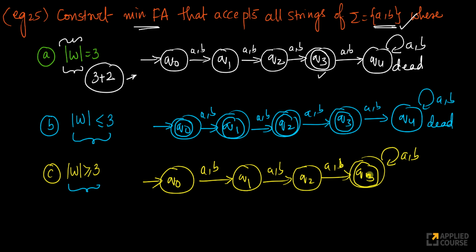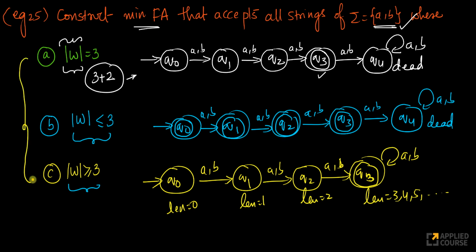Here, the length of the string is 3, and hence it is greater than or equal to 3. The length here is 0, here 1, here 2, here 3. But I also have the self loop, so if I keep seeing more symbols, it will continue to be here. So the length equals 3, 4, 5, and so on. This is my final state. Very simple example.